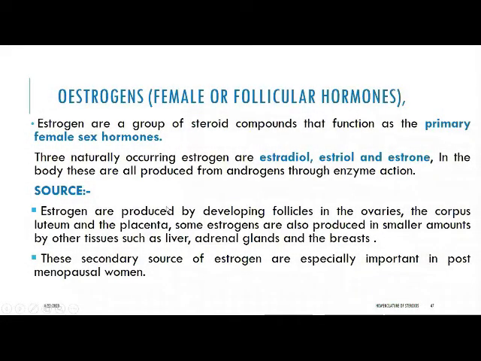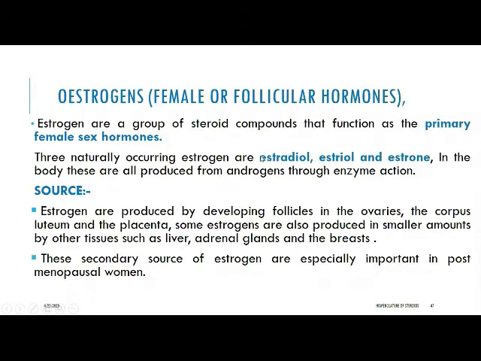Next category is estrogens, which are called female or follicular hormones. It is basically female sex hormones. Naturally, there are three estrogens available: estradiol, estriol, and estrone. Estrone has a ketonic functional group. Estriol means three hydroxy groups are present in the steroidal skeleton, and in estradiol, two hydroxy groups are present.